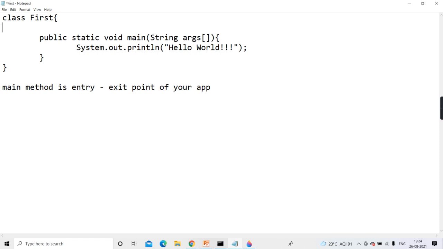A static method can access only static, but an instance method can access both. Clear? But as main is static, it can access only which data? Static data. But remember, main is static. Now you'll ask, why have they made main static? I'll tell you, don't worry. Clear? Main is static because to invoke main, means to call main, you don't have to create an object.